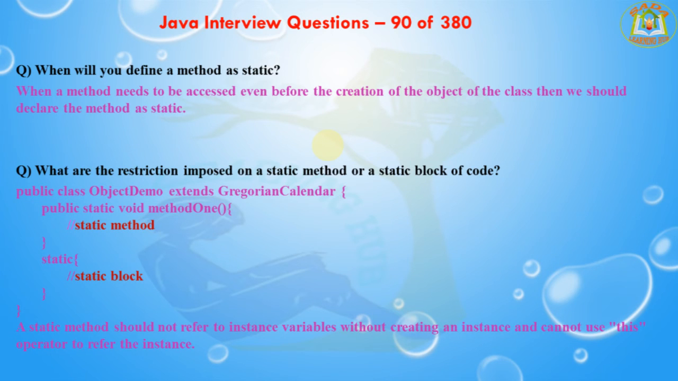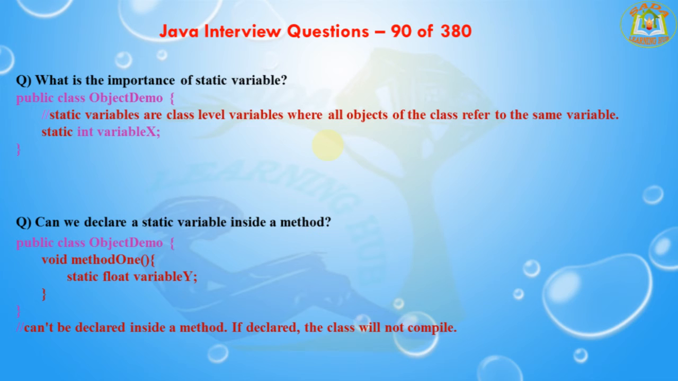The next question is, what is the importance of static variables? Static variables are the class level variables where all objects of that class refer to the same variable. If one object changes the value, then the change gets reflected in all the objects. Why? Because static variables are shared variables. Whenever you change the static variable, that value will be changed in all the objects.